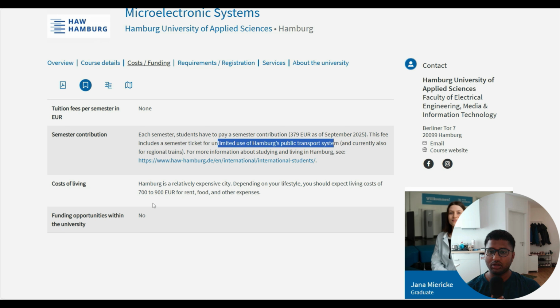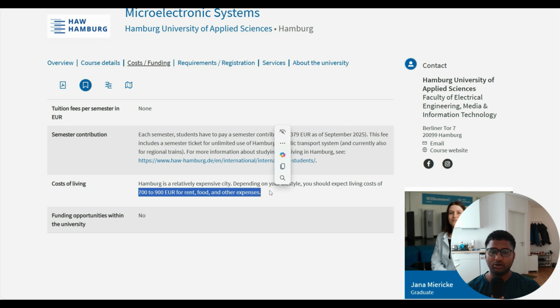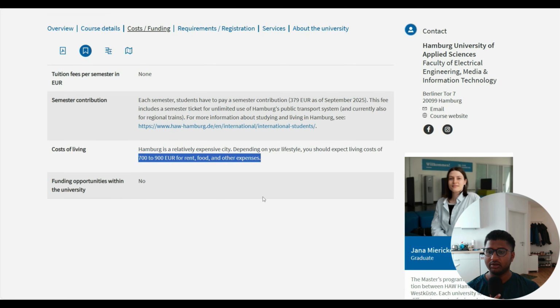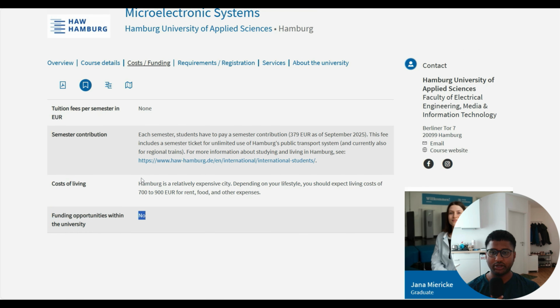Then cost of living in Hamburg depends on person to person, but it is estimated at up to 700 to 900 euros for rent, food expenses, other things. In order to save money, I usually suggest you check student housing and Wohnung to get cheaper accommodation. But if you can't live on 700 to 900, then you have to get a part-time job. In technical terms, say for example, you can apply for HAW, working student, internship and other things. If you don't get a technical job, then please go for non-technical jobs like working in warehouses, restaurants and other things. But funding opportunity within the university, there is no funding opportunity within the university.